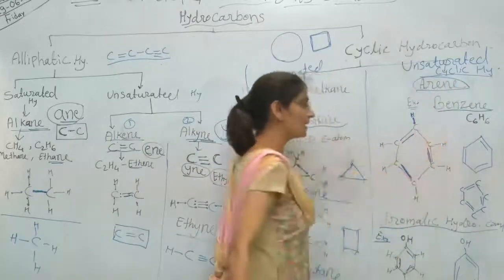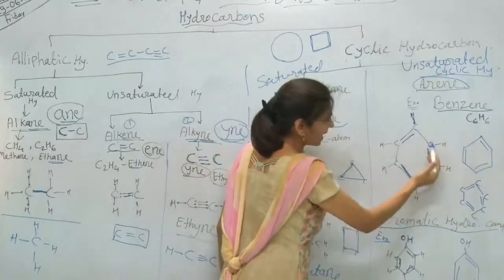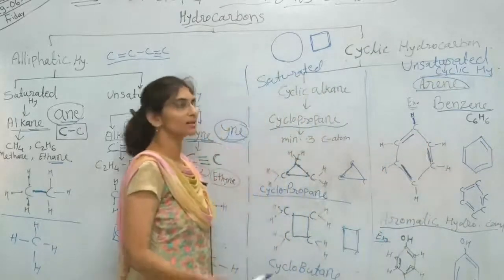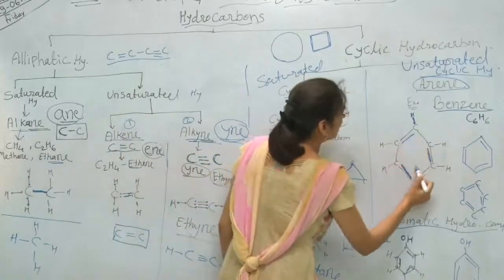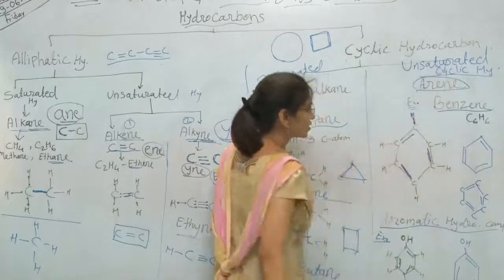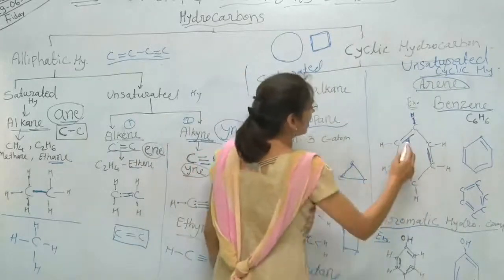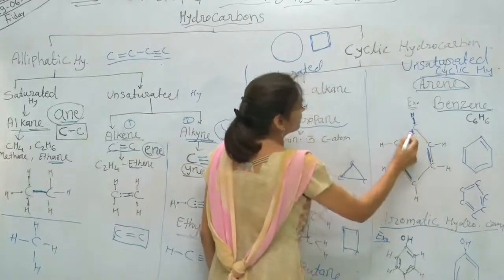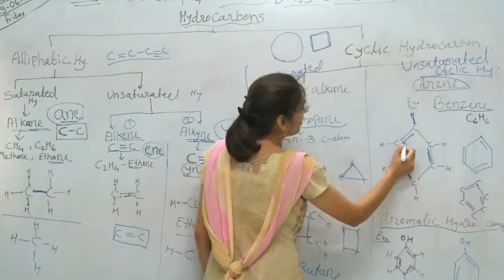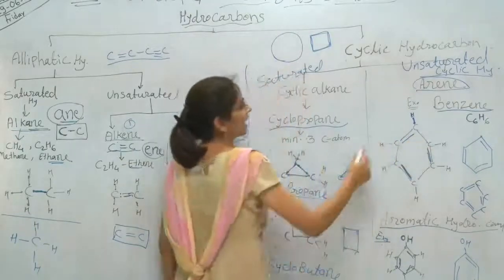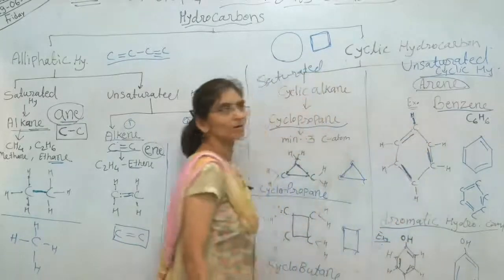The example is benzene, we have seen here. 6 carbon atoms are arranged in a hexagonal structure, and here again alternate double bonds are present. As it is an unsaturated cyclic hydrocarbon, alternate double bonds are present, and each carbon atom fulfills its valency with 2 double bonds and 1 single covalent bond, and the remaining 1 valency is fulfilled with 1 hydrogen atom.